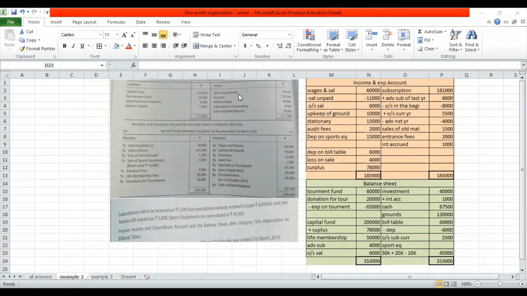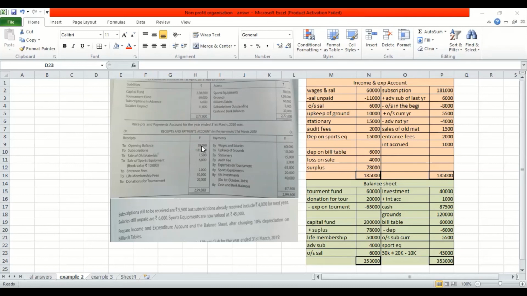Same with the asset side. Sports equipment is an asset. Simply put it in the balance sheet asset side. Same with grounds, billiard tables. Subscription outstanding. That is previous year subscription outstanding. Anything to do with previous year, we got to minus. So this 8,000 I will minus. Cash balance is 39,000. This has already been posted in the receipts and payment. So this is one item which you don't have to post anywhere. Apart from that, each and every item I have posted.